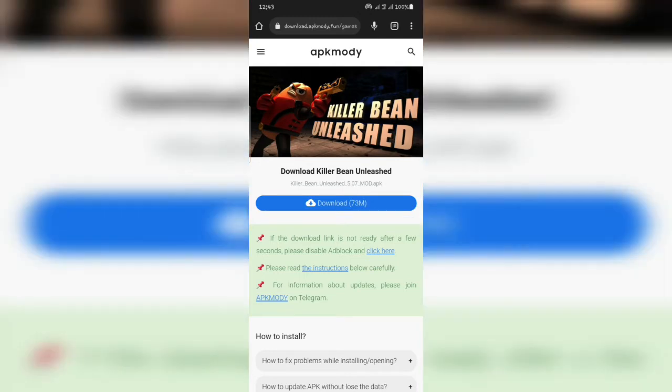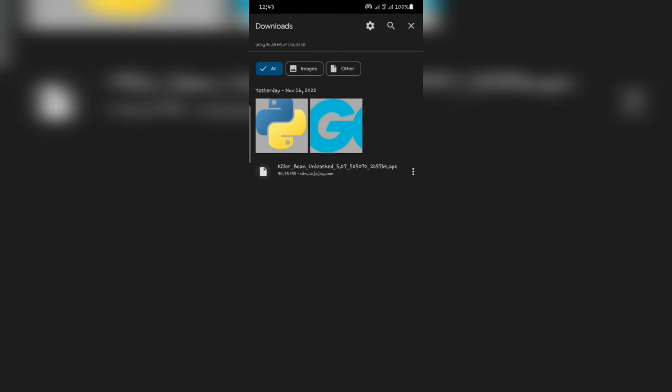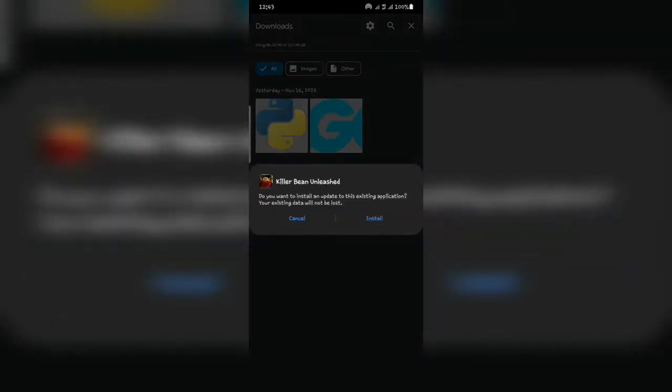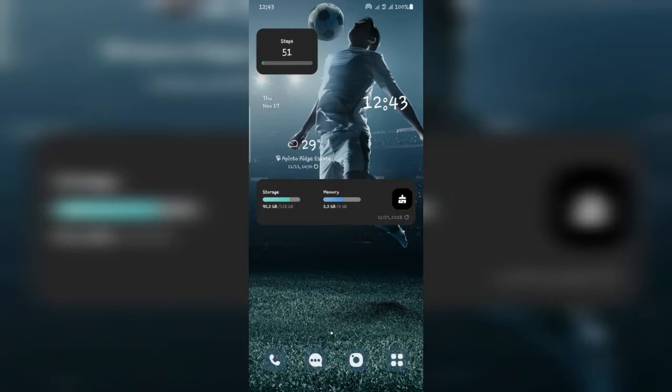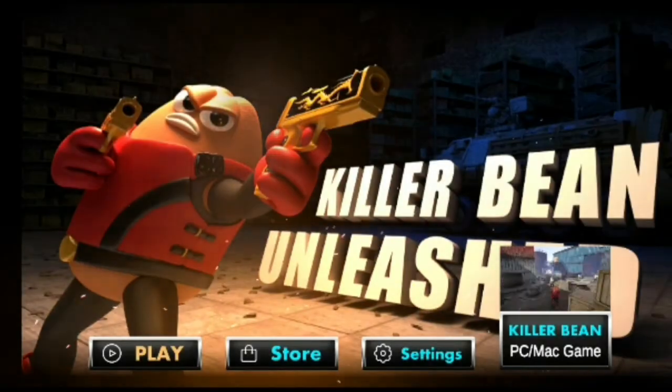So once the download is finished, you go to your downloads folder. There it is. You click on it, then you install it straight onto your mobile device. Okay, I already have it installed, so let's go and open it and let me show you how you get the free ammos from their store.